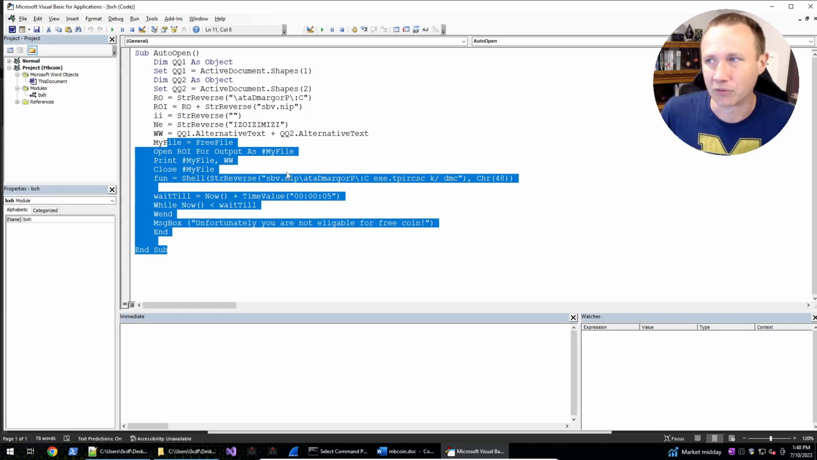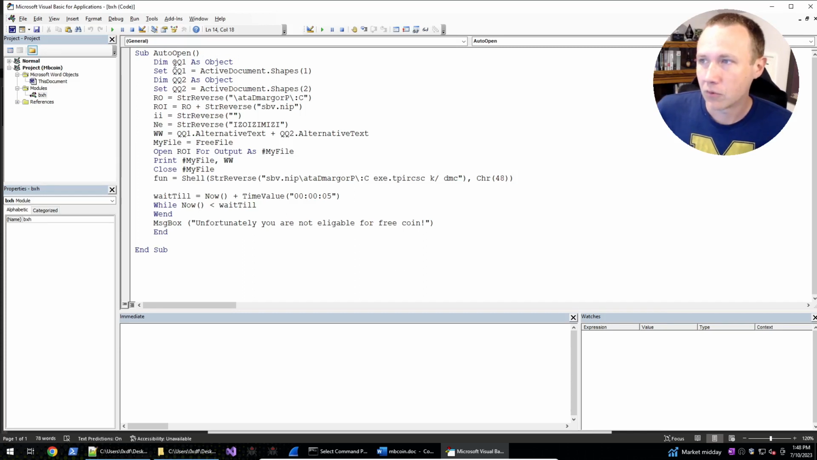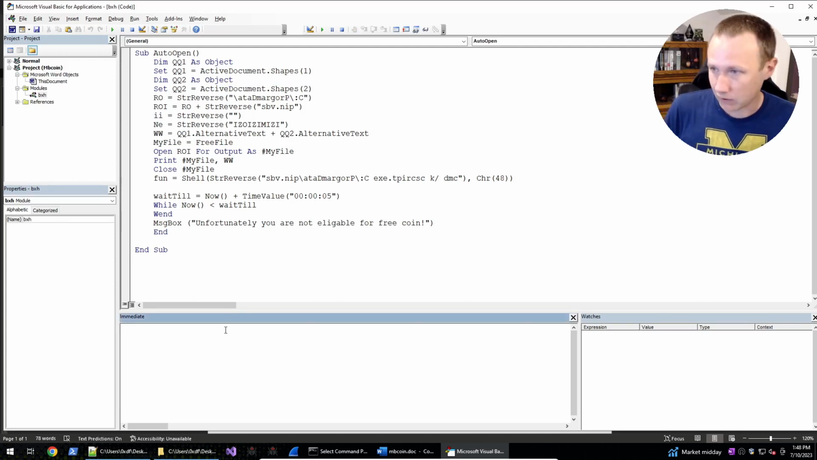It's going to become very obvious real quick here. So we've got these two objects, QQ1 and QQ2. First of all, this runs auto open, so it's going to run when the document opens. They're reading off active document shapes. I can grab that right here and come down to the intermediate window and do print document shapes.